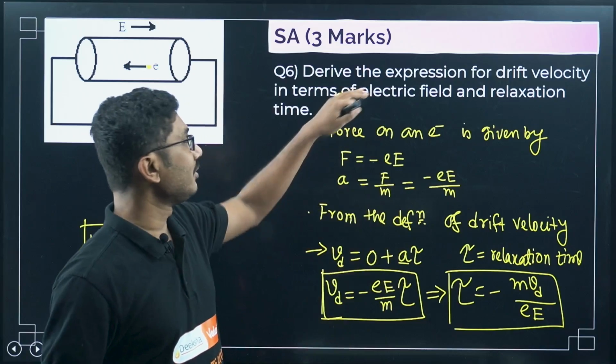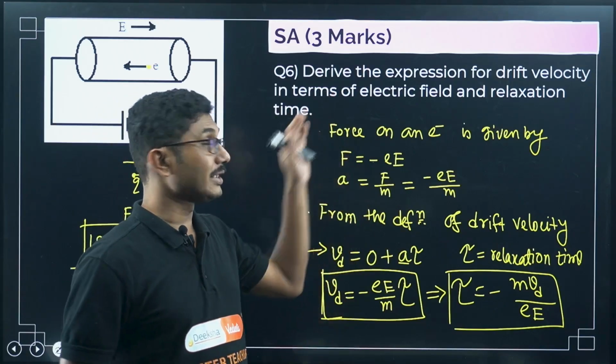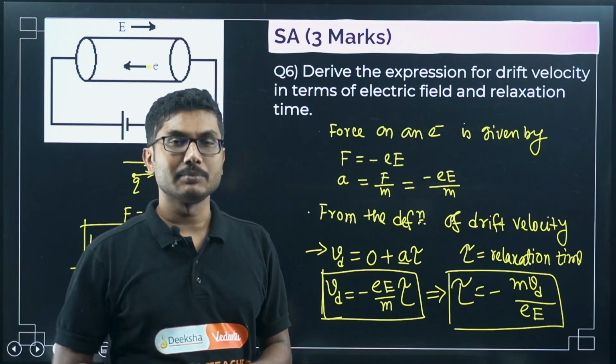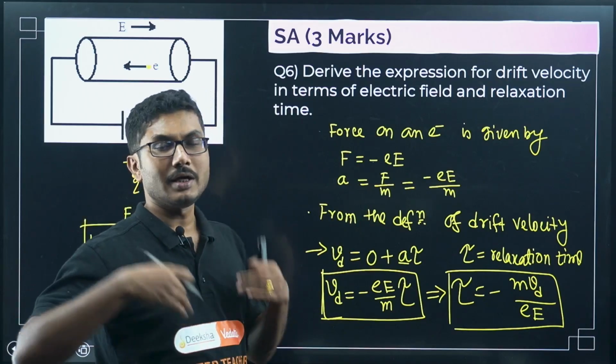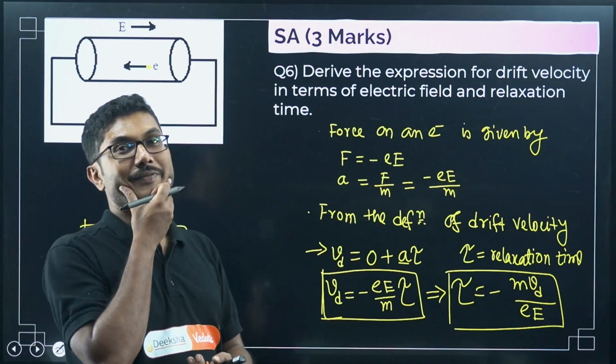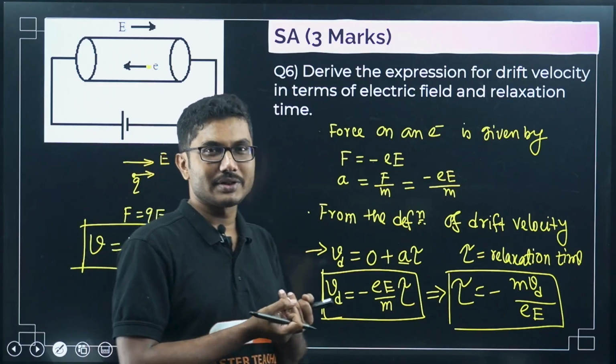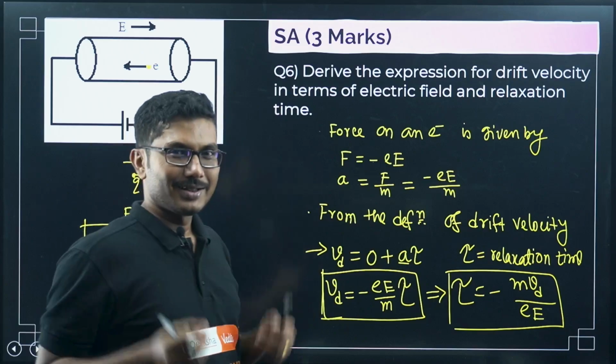This was given in your previous question, find the expression for drift velocity, but in the midterm or in the final question they will ask you to find the relaxation time. You will think, okay, this is a different question. It's the same question. You have to read the question a little bit.